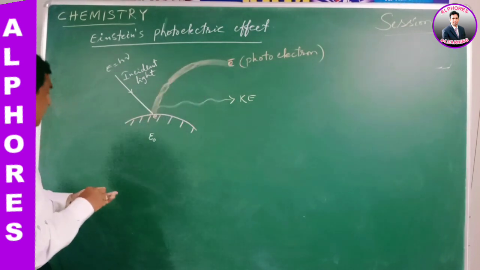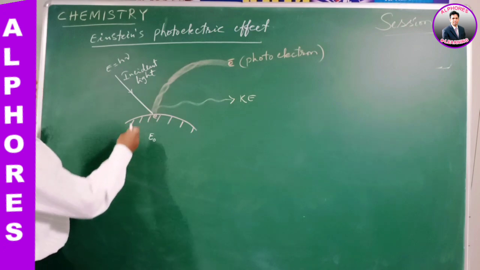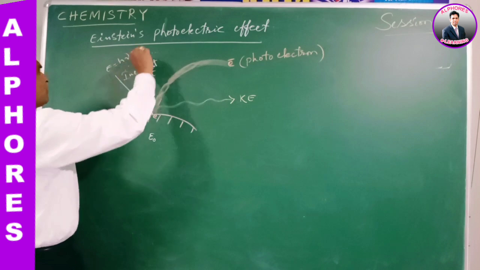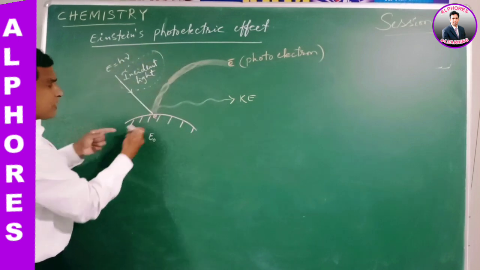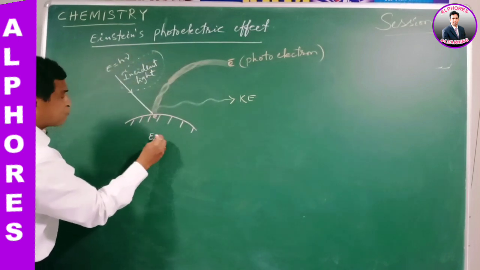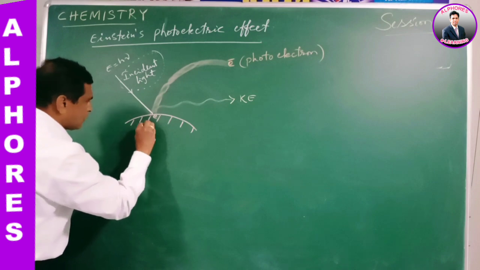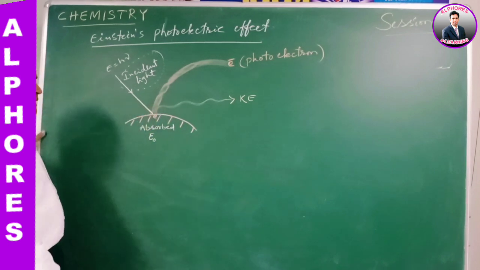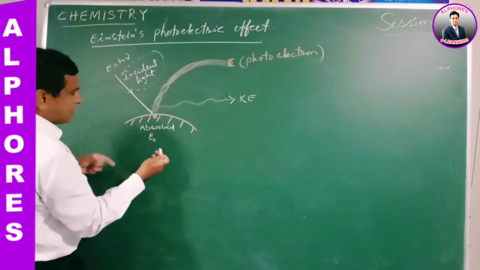So it completely speaks about incident light, and it speaks about absorbed light.